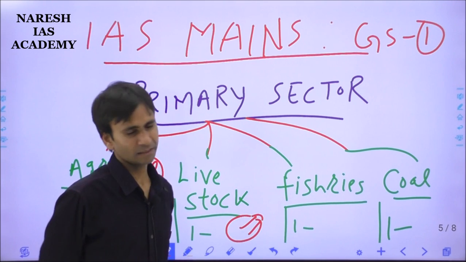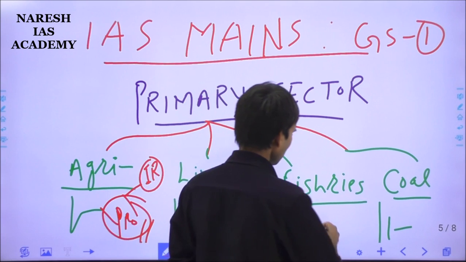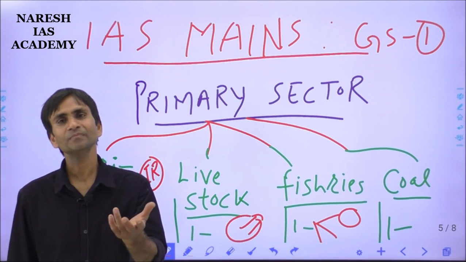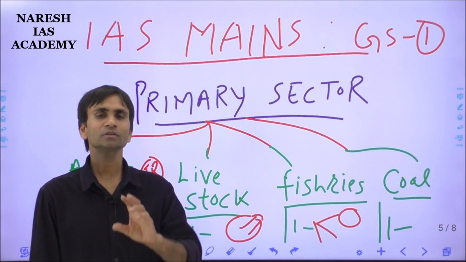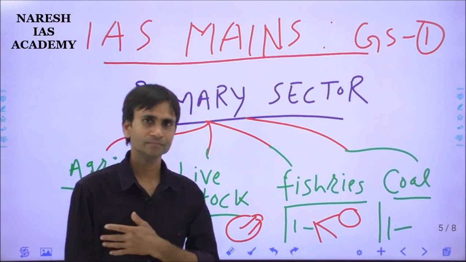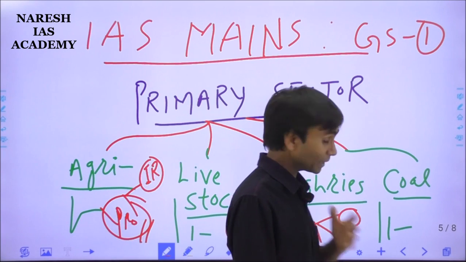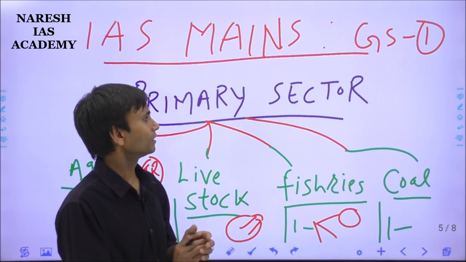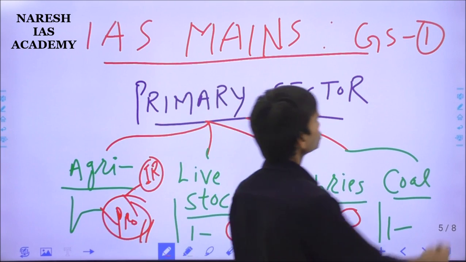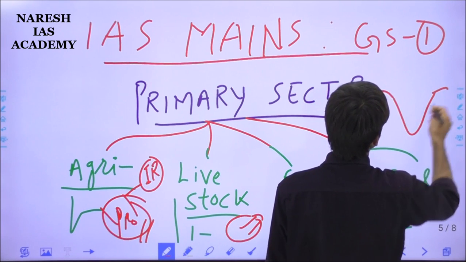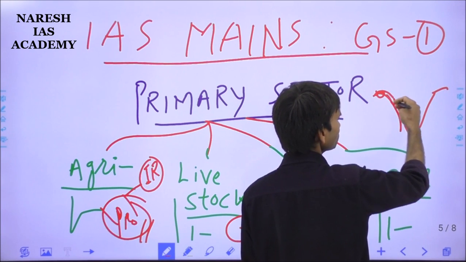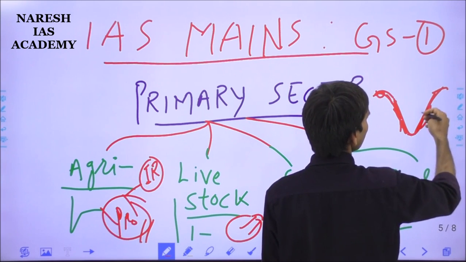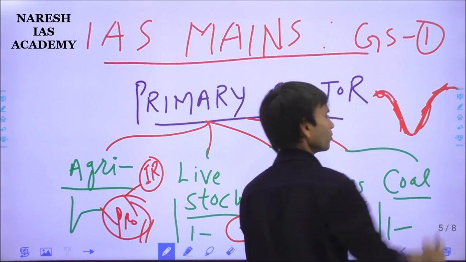Next is the fishery sector. You know, fish production in India includes production in aquariums, inland fresh water or marine water, saline water, and India has a significant place in the fishery sector too. Mainly we can discuss this regarding the coastal region of the country. So this is the coastal region, the western coast including Gujarat, Maharashtra, Goa, Karnataka and Kerala, and the eastern coast including Tamil Nadu, Andhra Pradesh, Odisha and West Bengal.